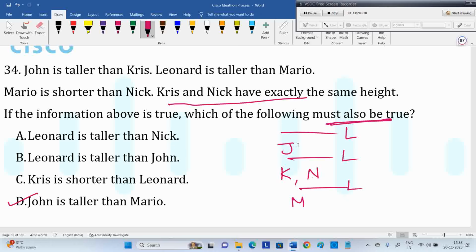Chris shorter than L, I cannot say. If L is exactly above Mario, then L shorter than K is also possible, and K taller than L is possible. So the remaining are all doubtful. They said must be true, and the must-be-true option is D. L can be in any place, we cannot say that. Definitely J is taller than M.